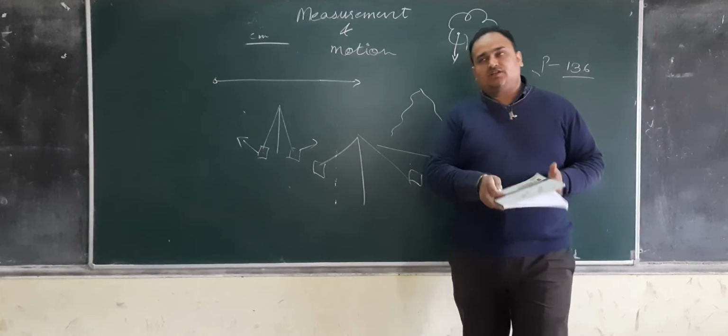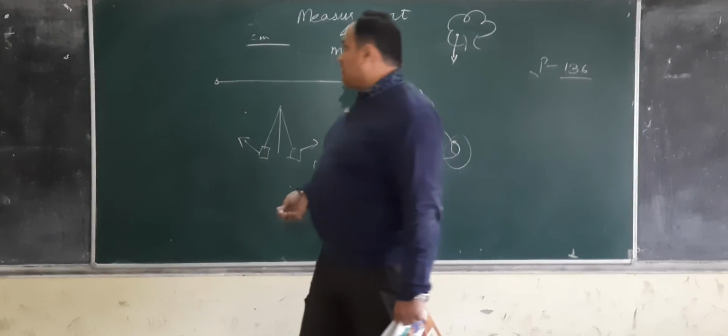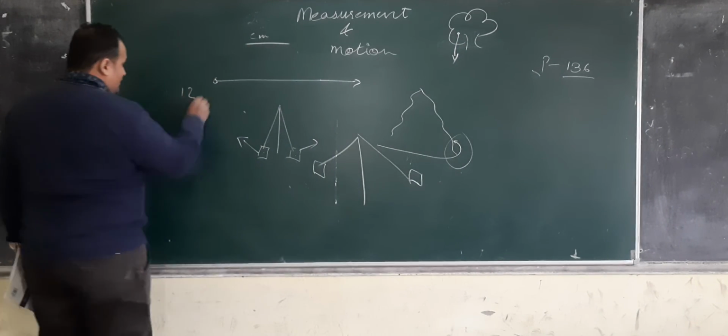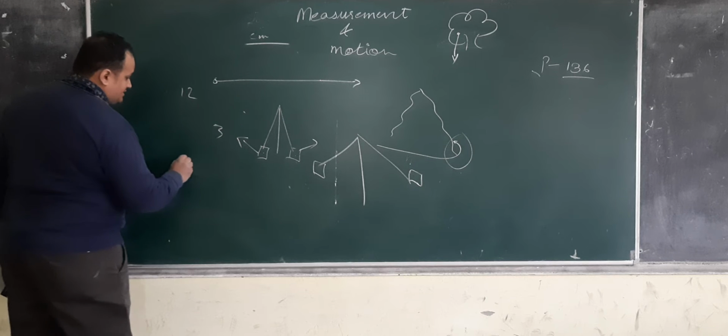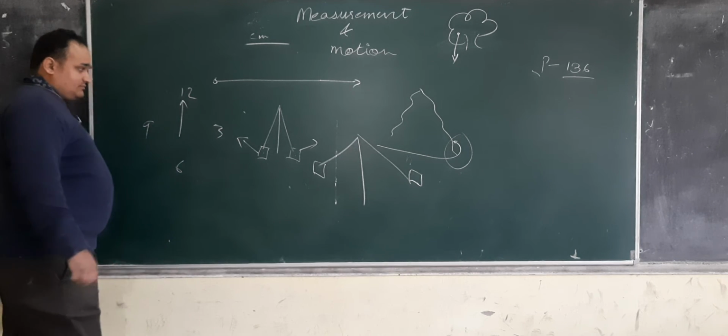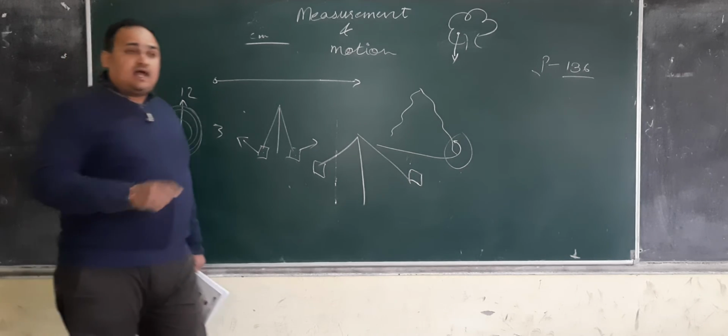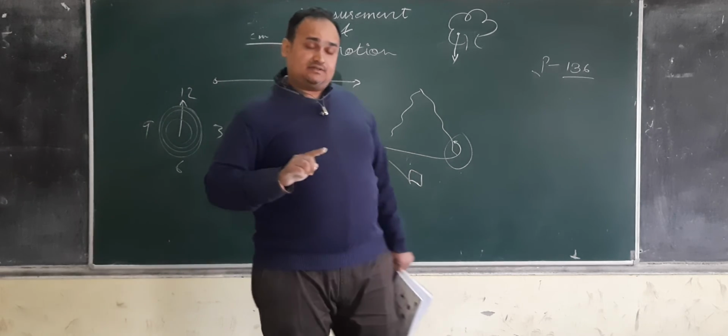Next is repetitive motion. Repetitive motion is something which is repeating again and again. For example, a clock: 12, 3, 6, 9. The hands are moving round and round, and they are moving periodically.